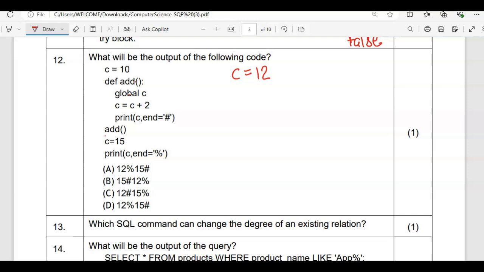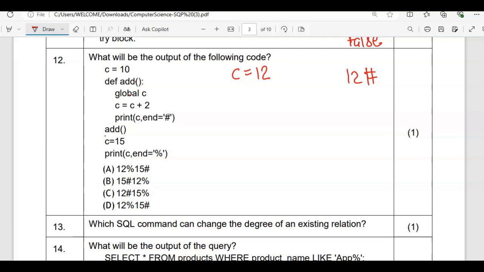Whatever changes take place will all be on the global variable c, because we made it global with the help of the global keyword. So c value is 12. Now we are displaying 12, and it will end with hash only. The compiler will not automatically move to the next line. It will be in the same line and will end with hash. Now again the compiler will move to the invoking statement.